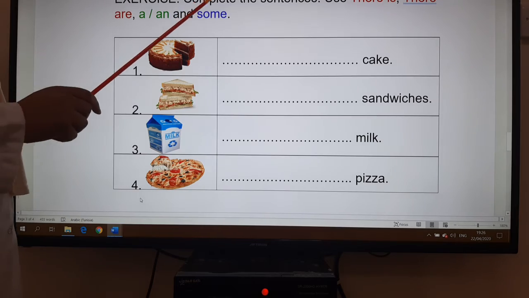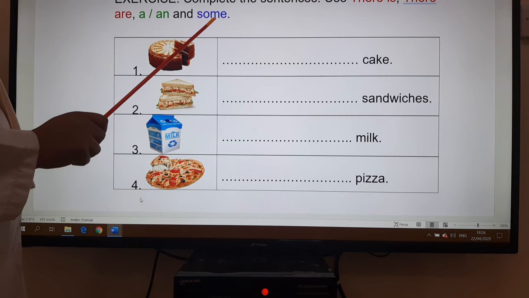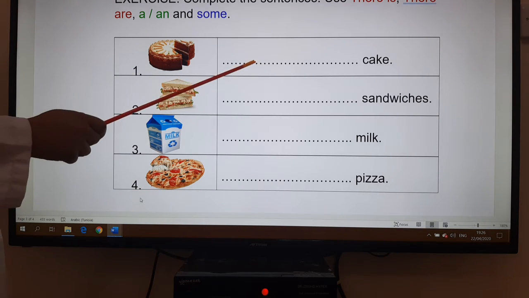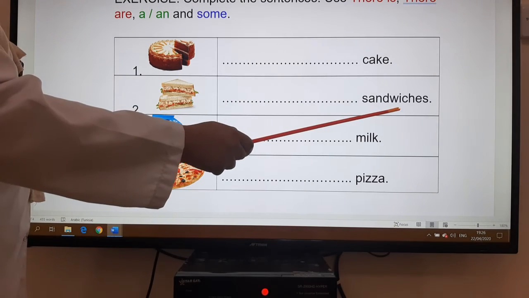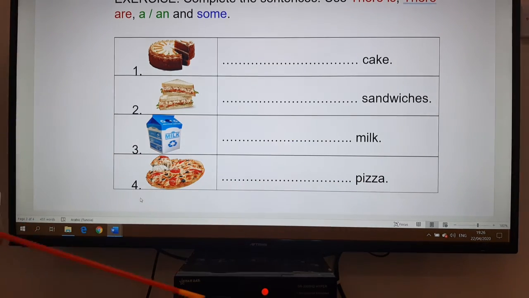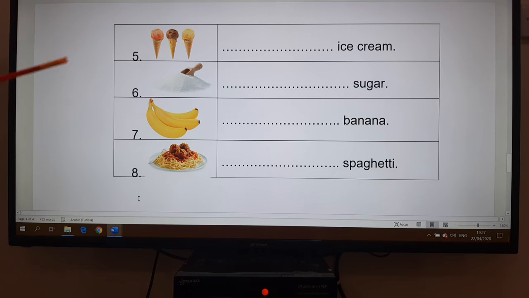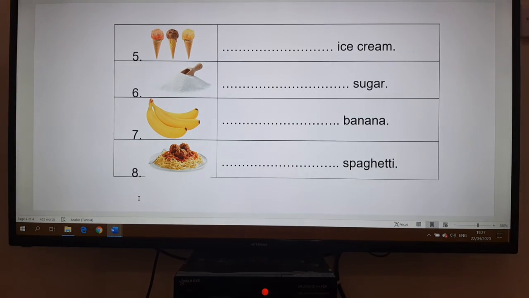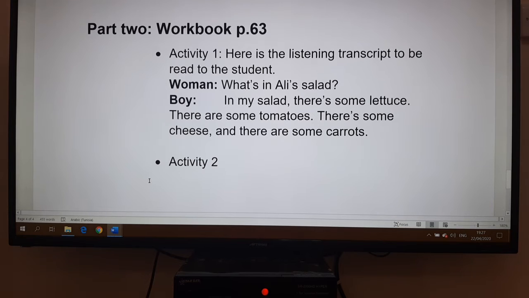Then here I have added an exercise just to practice the uses of these new expressions and words. So complete the sentences. Use there is, there are, an, and some. If you look at the picture each time, you complete the blanks of the sentences. So here we have cake, sandwiches, milk, pizza, ice cream, sugar, banana, and spaghetti. So you will have to make the difference between countable and uncountable nouns.